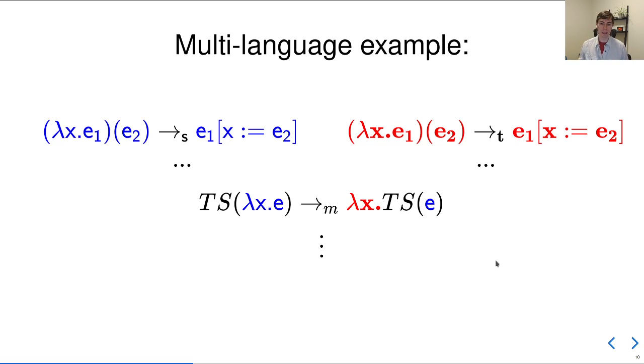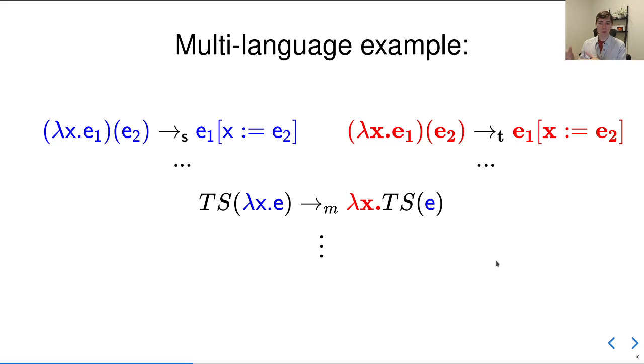This TS boundary represents a target term. It needs to behave as a target term, but it's actually implemented internally by a source term. So it's T, target on the outside, but S on the inside. In this case, I have this source lambda, the source function that needs to behave like a target function. So we implement some reduction rules to implement that interoperability.